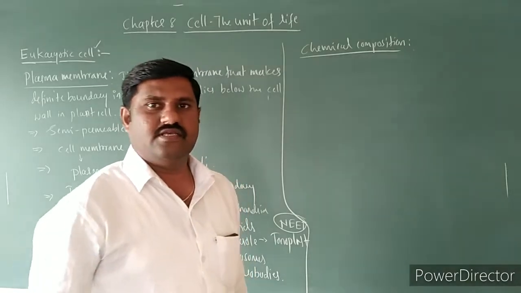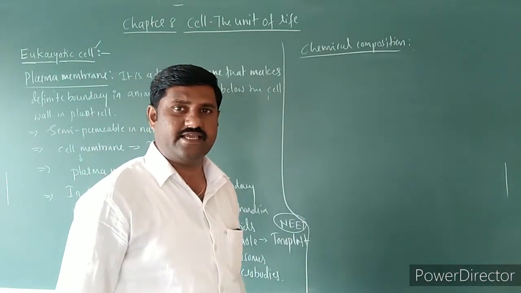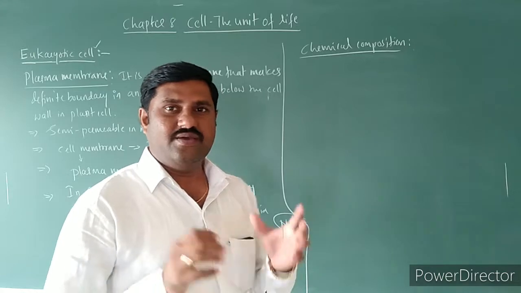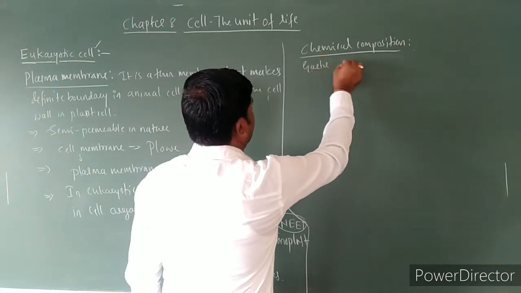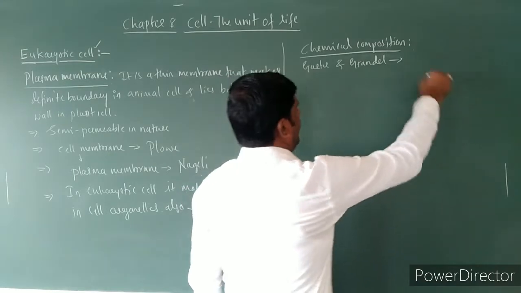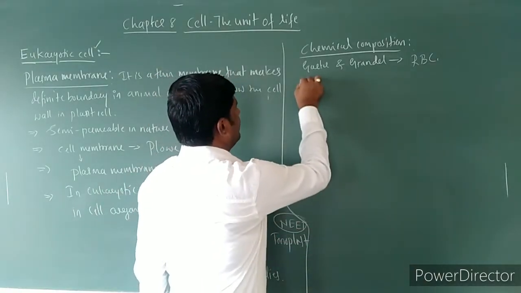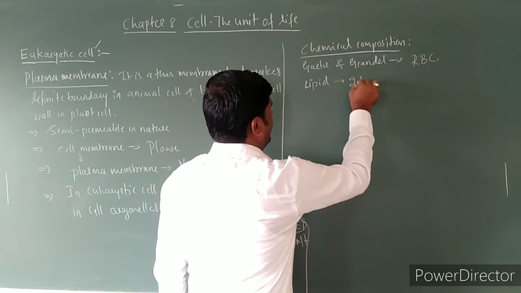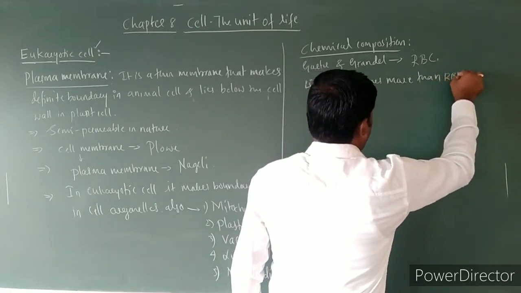According to two scientists, Grendel and Gorter, who observed the membrane of the RBC, they came to know that the proportion of lipids is two times more than the protein.